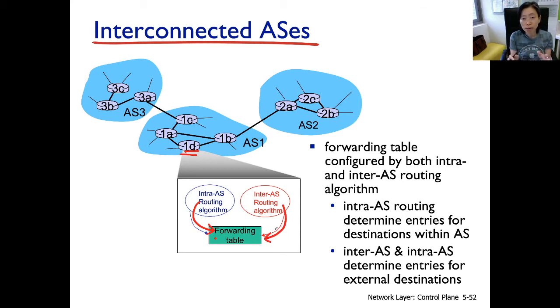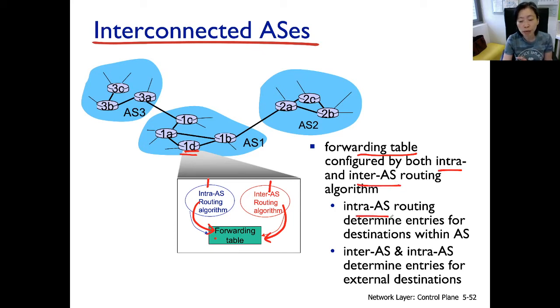As you saw earlier, in order to pass data from one router to another router that's far away, not within the region, you need intra-AS routing to find the gateway router. And you also need the gateway router to find where the destination gateway router is. So you do need an inter-AS routing algorithm telling each node where to pass data further, just like you need intra-AS routing telling you how to reach another router within the AS. So the forwarding table here will be configured by both intra- and inter-AS routing algorithms.